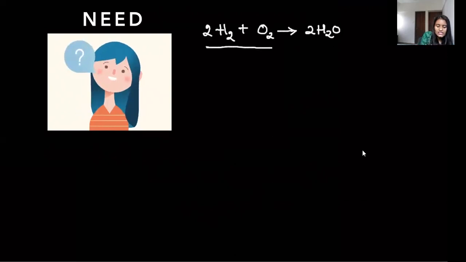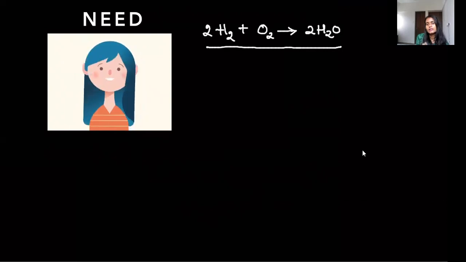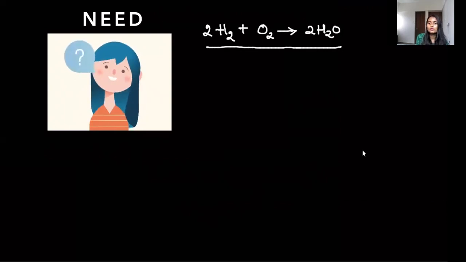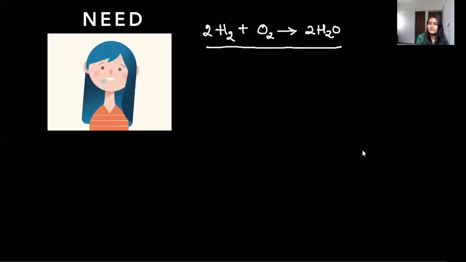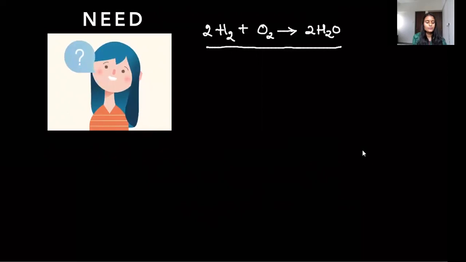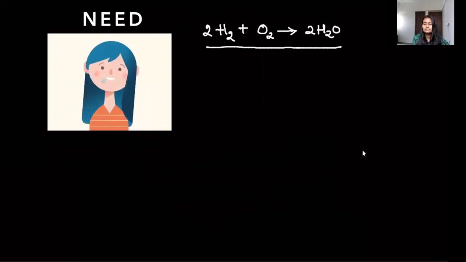So we can also say that this reaction means 2 moles of hydrogen plus 1 mole of oxygen will give me 2 moles of water, right? So that's why we have simplified and we are using mole. So simpler, we measure 2 moles and we measure 1 mole.